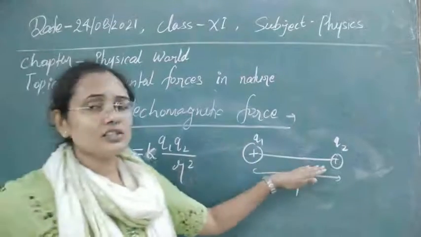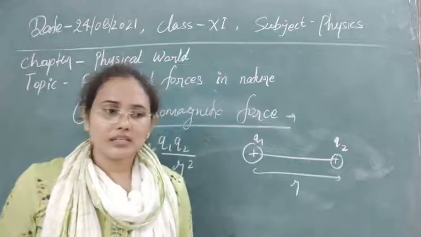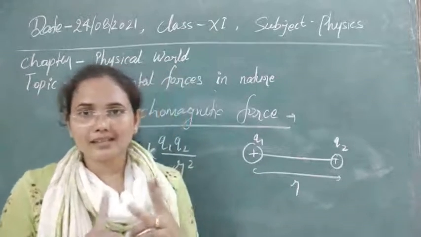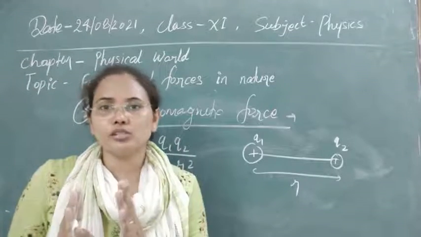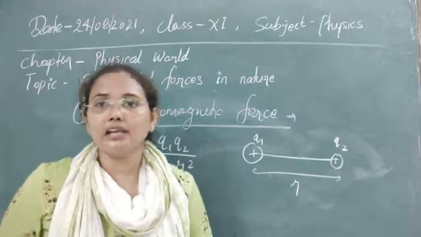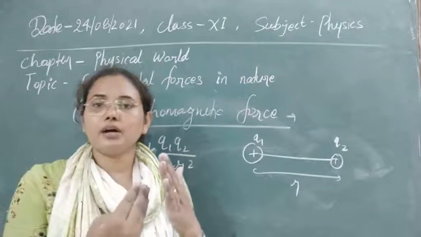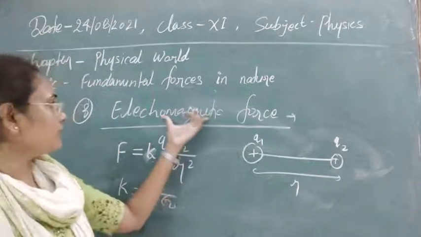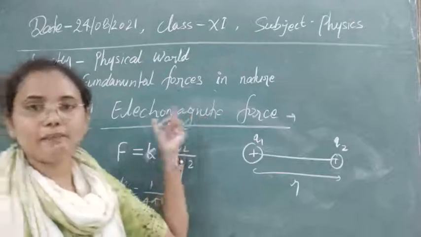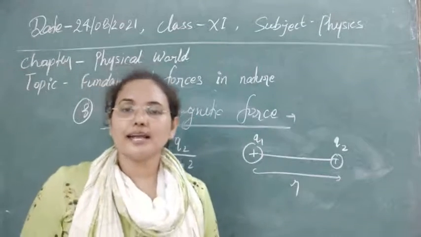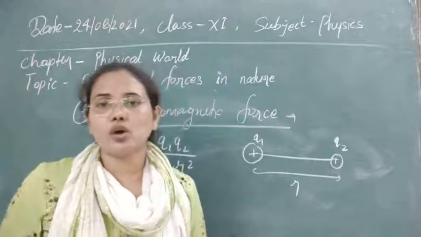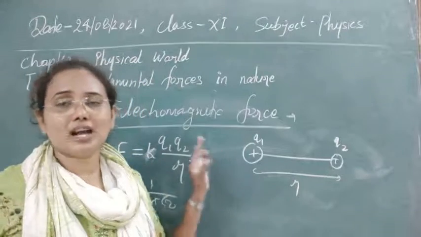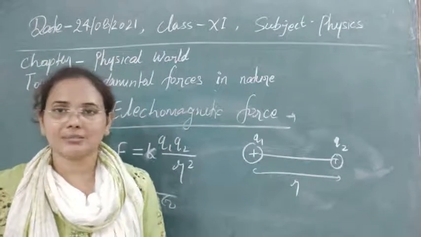Not only charges, but also two magnets attract and repel each other. When two same poles, like north poles or south poles, are side by side, they repel. When a north pole and a south pole are kept side by side, they attract. So these two forces, magnetic force and electrostatic force, fall under the electromagnetic force. This is the next type of force, our third type of force, the electromagnetic force. It appears whenever we have magnets or charged particles.